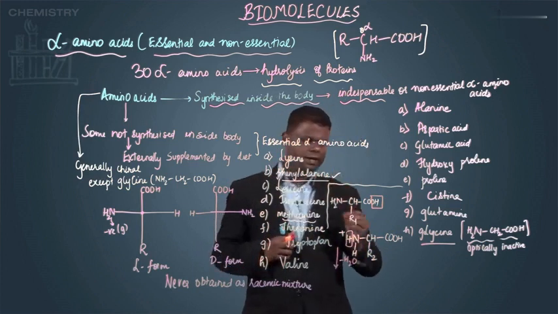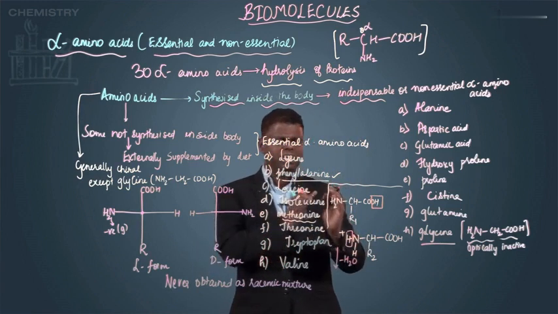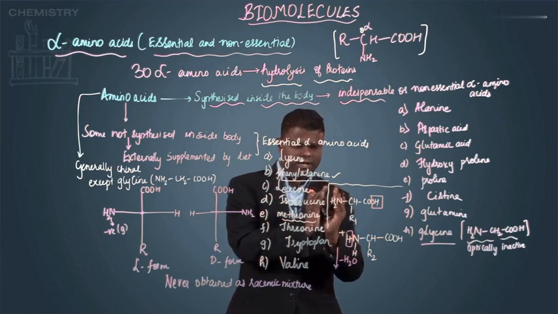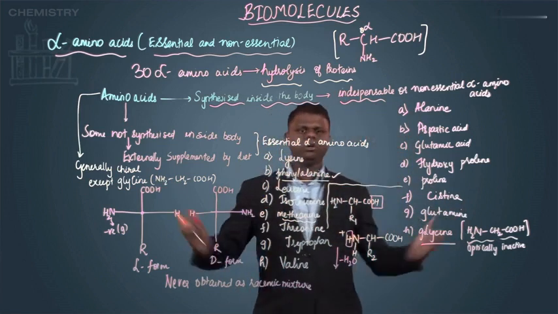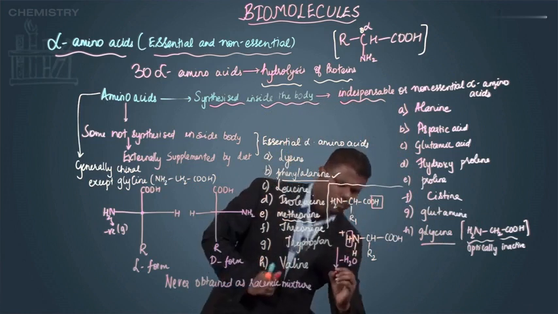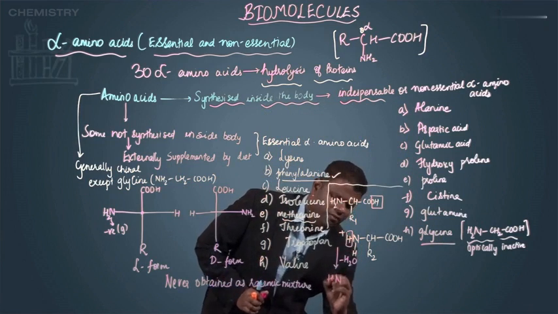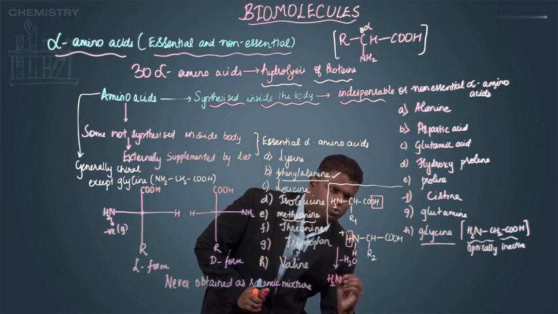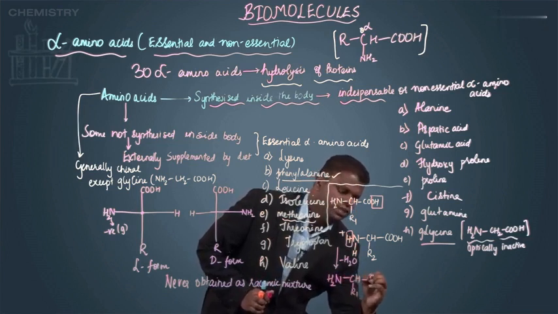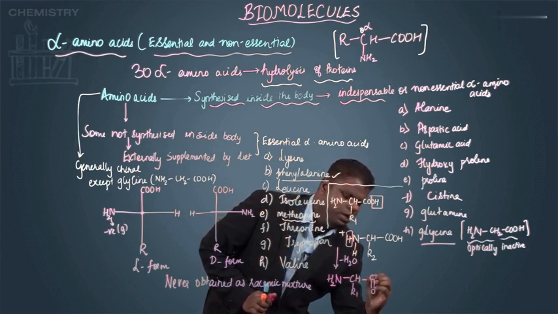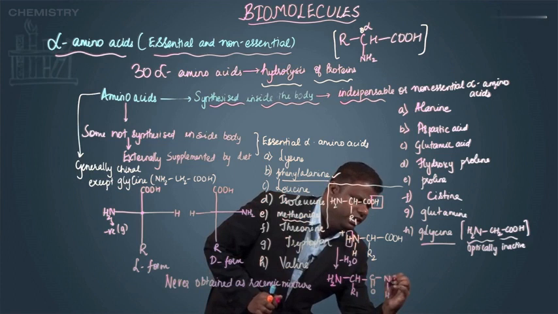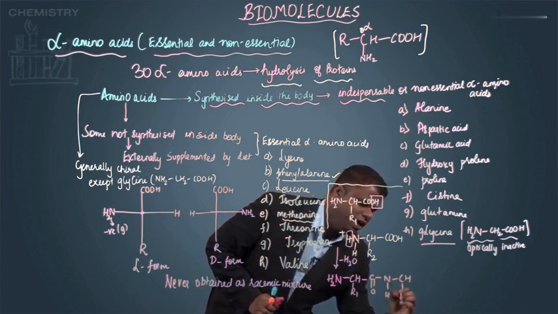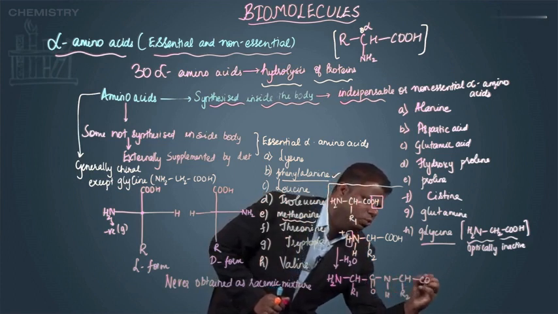Then you could even say there could be one more molecule on this side, and one more molecule on this side, so the chain keeps on growing again and again. Now let's represent this molecule first. You have NH2, then CH, R1, then C double bond O, which is connected to NH, then this is connected to CH, R2, then COOH.